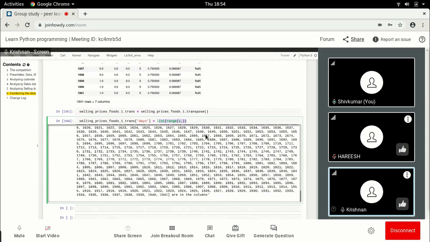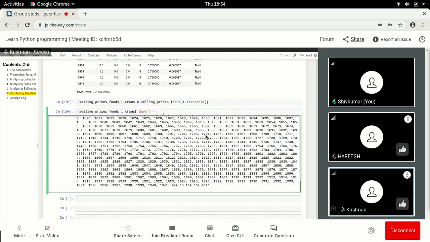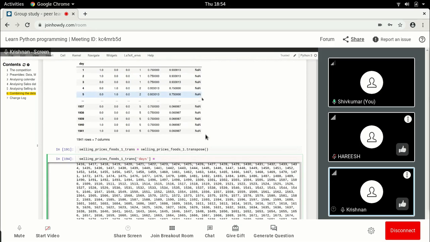And instead put selling prices, food, whatever, just copy paste the first part that is on the left hand side. And just dot index. But why do we need to do this? Because then you are extracting the index as a column. Yeah, but we don't need it.